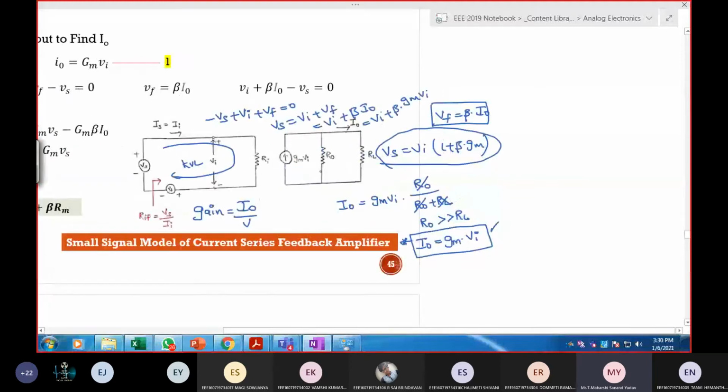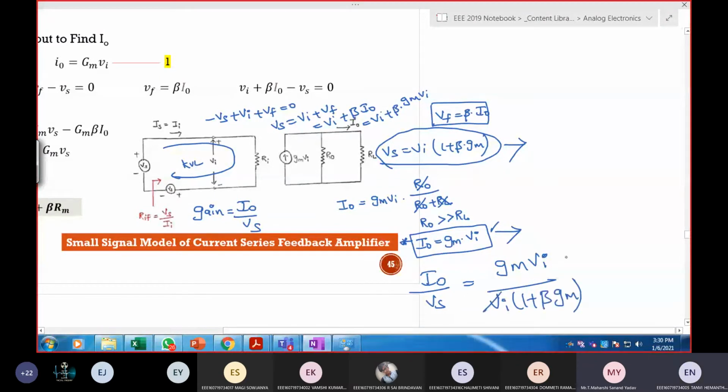I naught is GM into VI, and VS is VI into 1 plus beta times GM. VI is cancelled, so this becomes GM by 1 plus beta times GM. This is nothing but the gain.